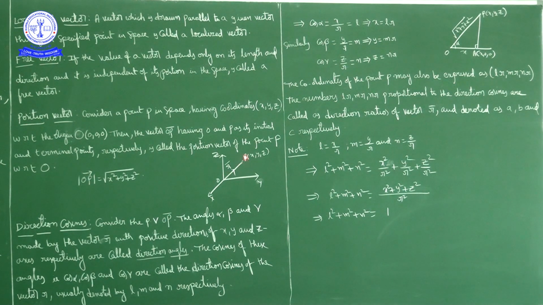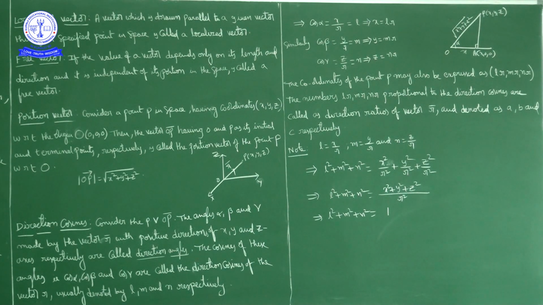OP bar, with O as the initial point and P as the terminal point, is the position vector of point P, because OP bar now has magnitude as well as a direction. So OP bar represents the position vector of point P.